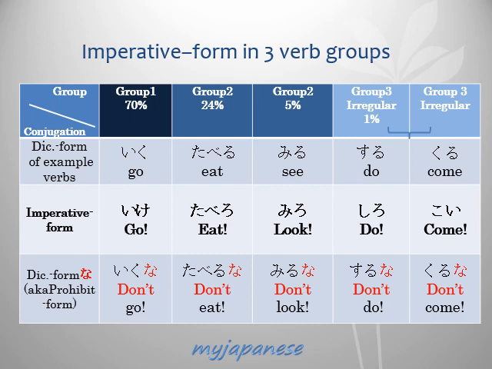Okay? Let me read the list of examples. 食べろ, eat. 食べるな, don't eat. 見ろ, look. 見るな, don't look. しろ, do. するな, don't do. 来い, come. 来るな, don't come.